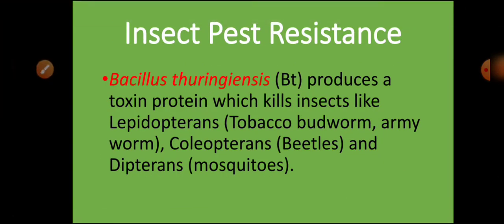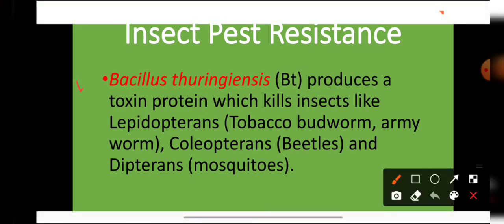Now students, we all know that with the help of genetic engineering, various crops have been made which are insect pest resistant. Now this is the name of a bacterium, Bacillus thuringiensis.